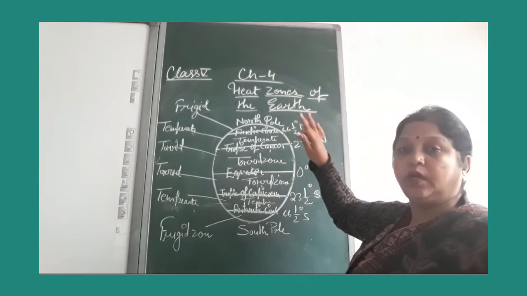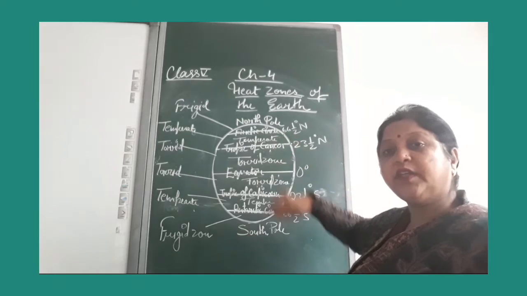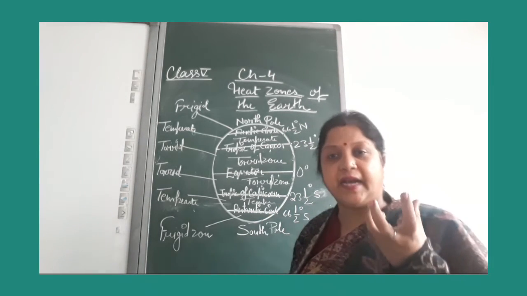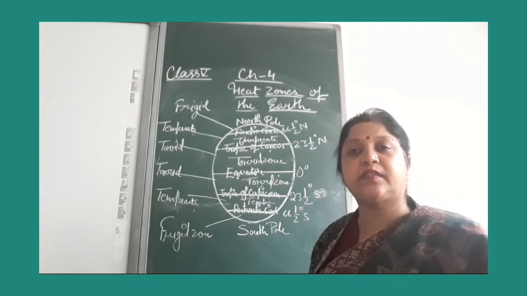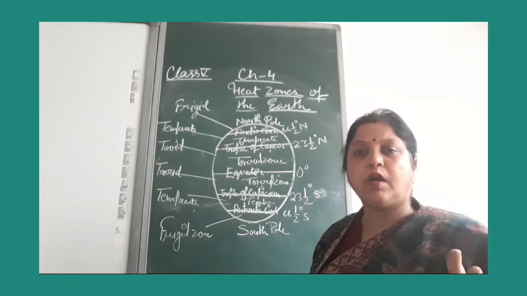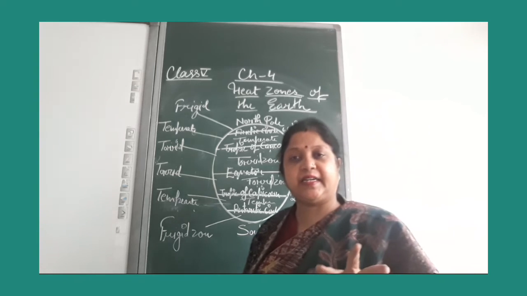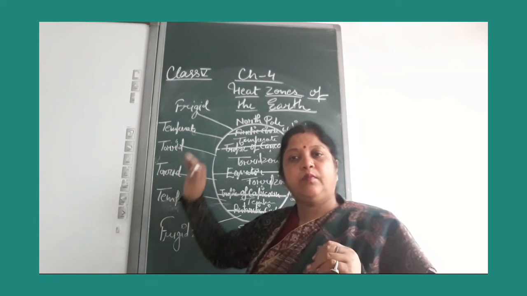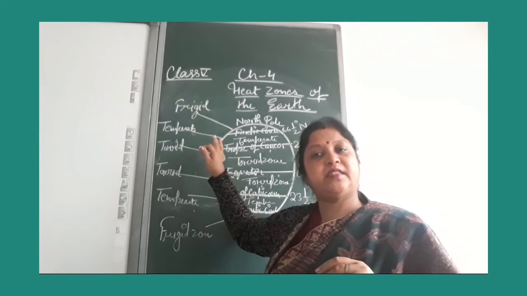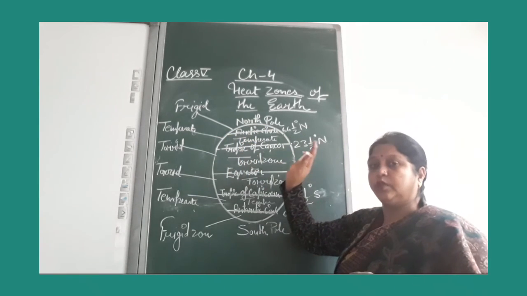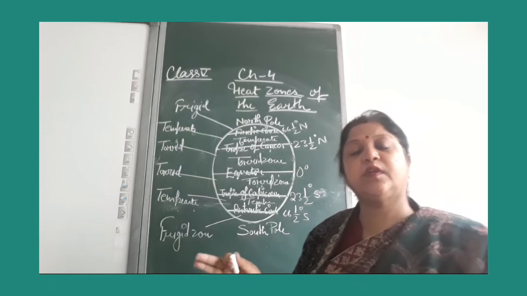Now the temperate zone. Why is the temperate zone famous? It is famous for its grasslands. Which type of climate is here? Neither hot nor cold, a moderate climate. Most of the continents lie in the northern hemisphere.